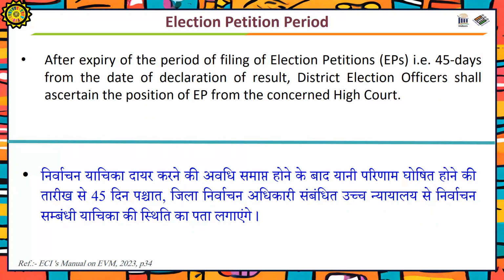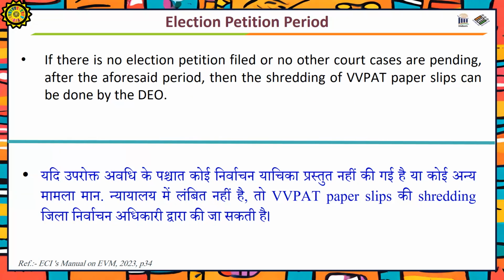After expiry of election petition period, that is 45 days from the date of declaration of the result, district election officer shall ascertain the position of election petition from the concerned High Court. If there is no election petition filed or no other court cases are pending after the aforesaid period, then the shredding of VVPAT paper slips can be done by the DO.